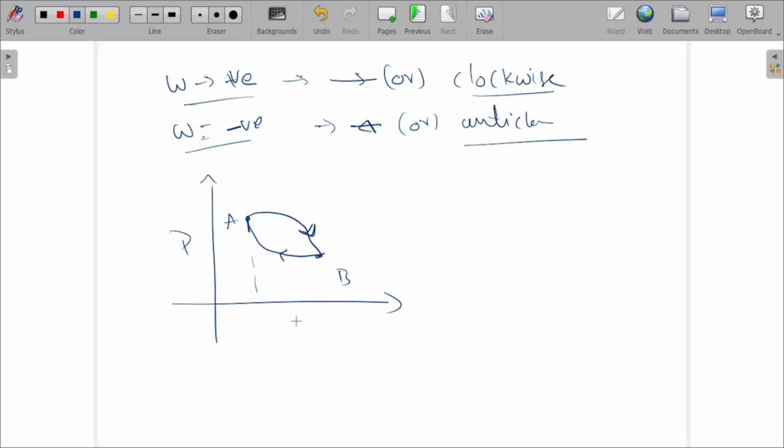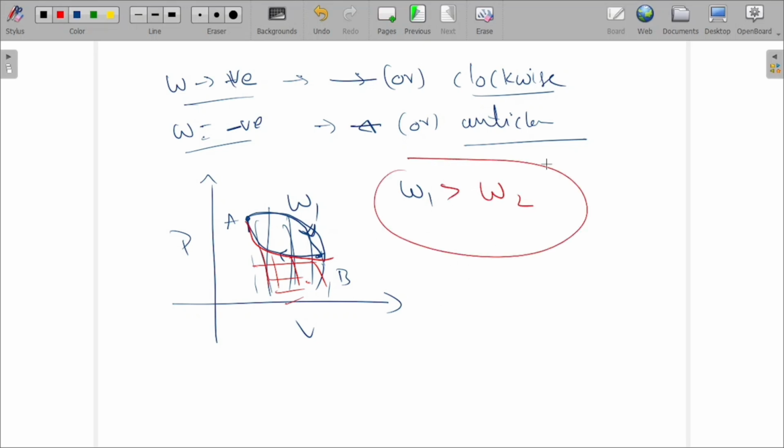In the same pressure-volume graph, this total area is for A to B in this path. Let's consider that as W1. Now what about this area? This is the area it occupies, that is W2. So which is greater? W1 only is greater.